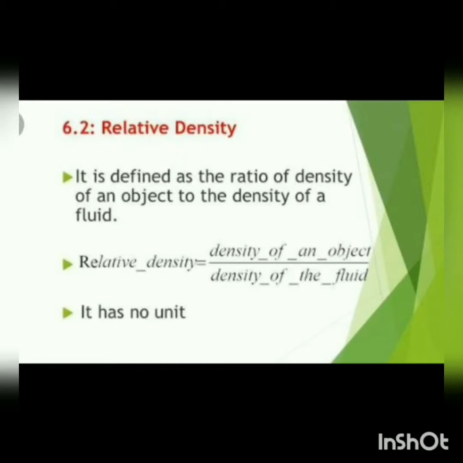Or, the relative density of a substance is equal to the mass of a given volume of the substance upon the mass of an equal volume of water at 4 degrees Celsius. So, the relative density of a substance may also be defined as the ratio of the mass of a given volume of the substance to the mass of an equal volume of water at 4 degrees Celsius.